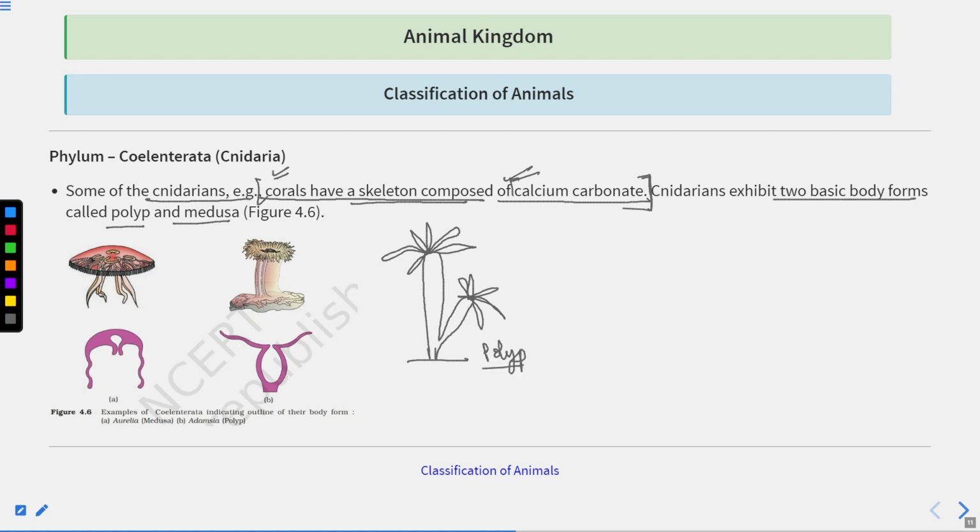The body form is polyp type. Now, there are some organisms that show the medusa type. In medusa type, they are in an umbrella shape like this, and they move from one place to another. That means they are free living. And polyp, you can say, is sessile.